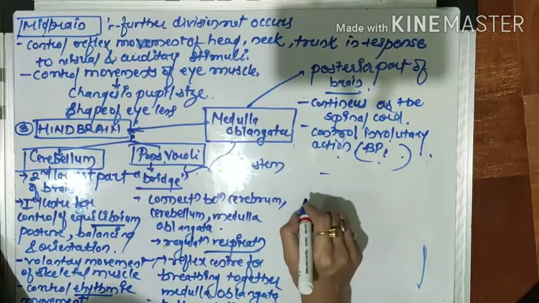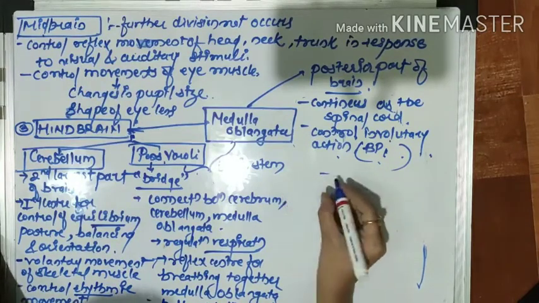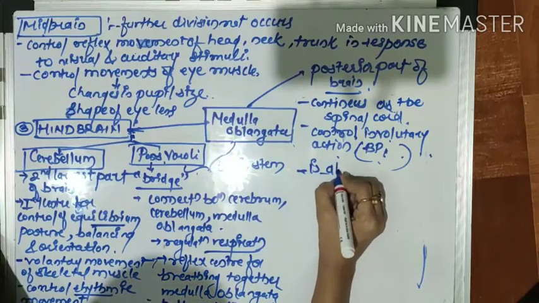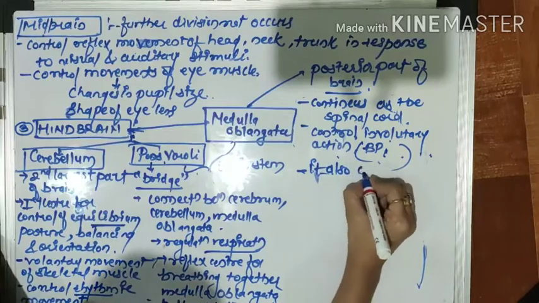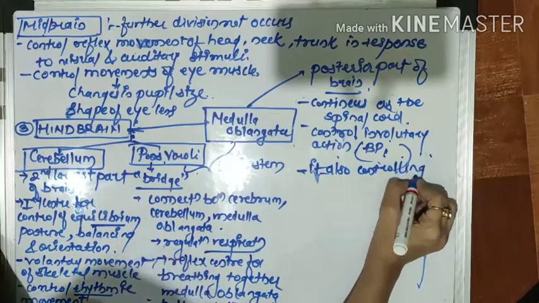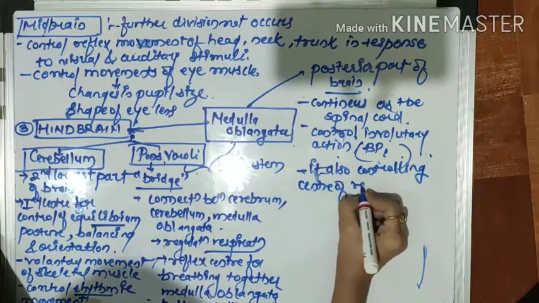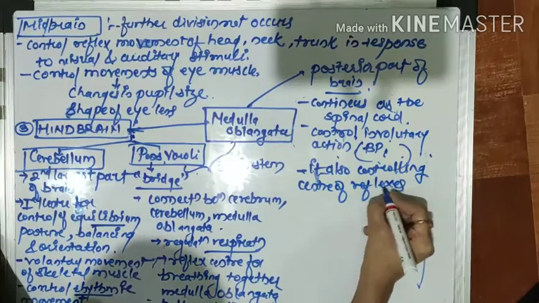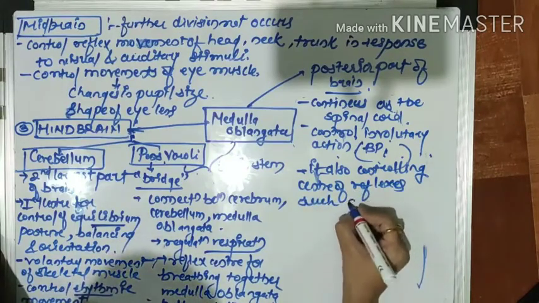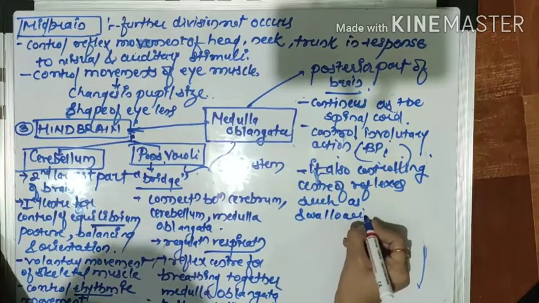Now it also controls the center of reflexes, such as, for example, swallowing, coughing, sneezing, vomiting, and secretion of saliva.